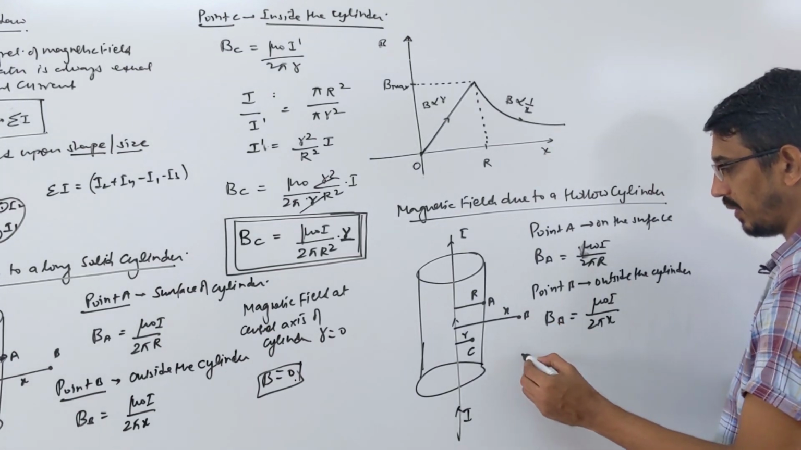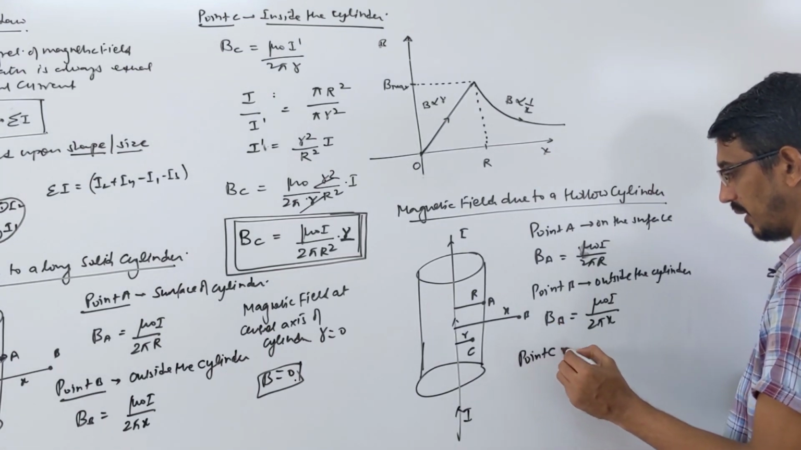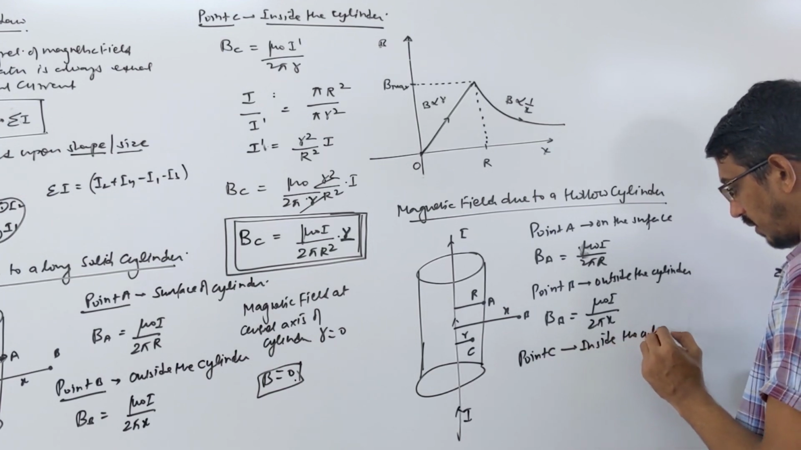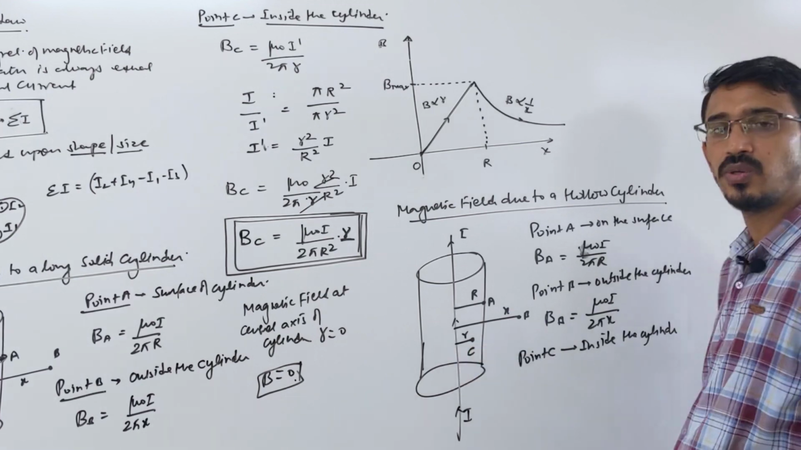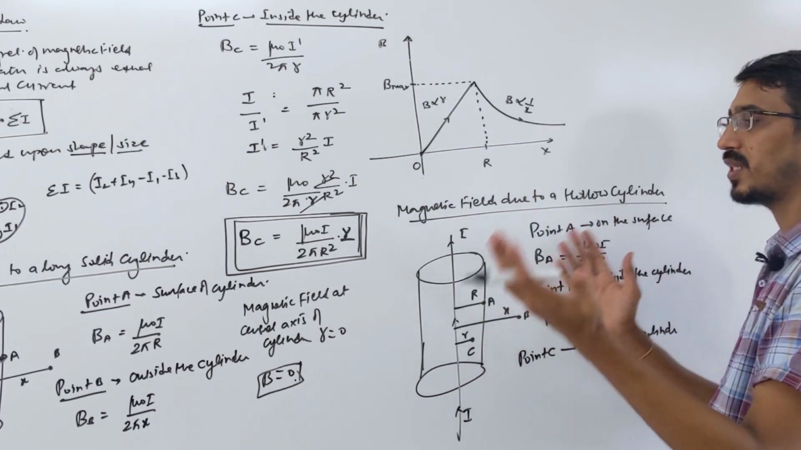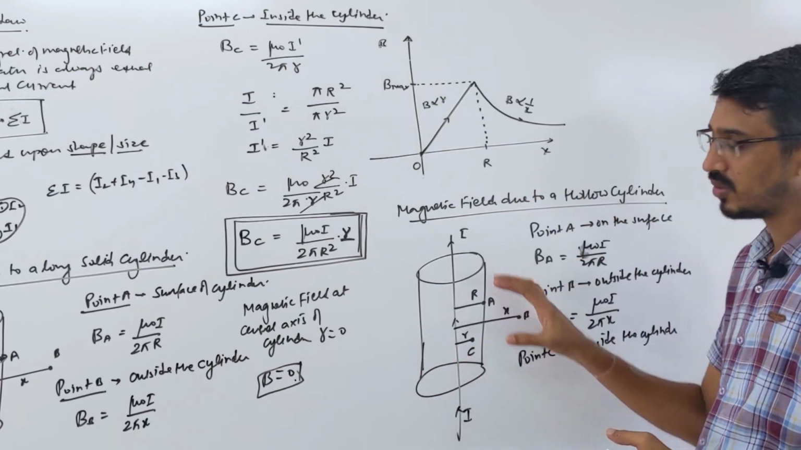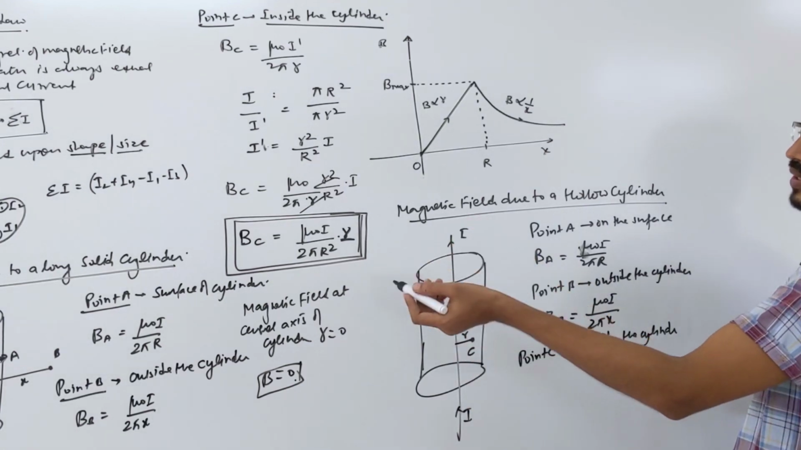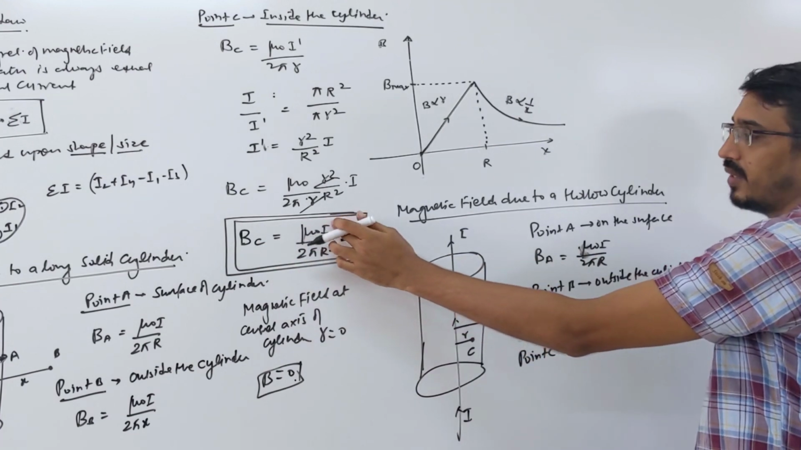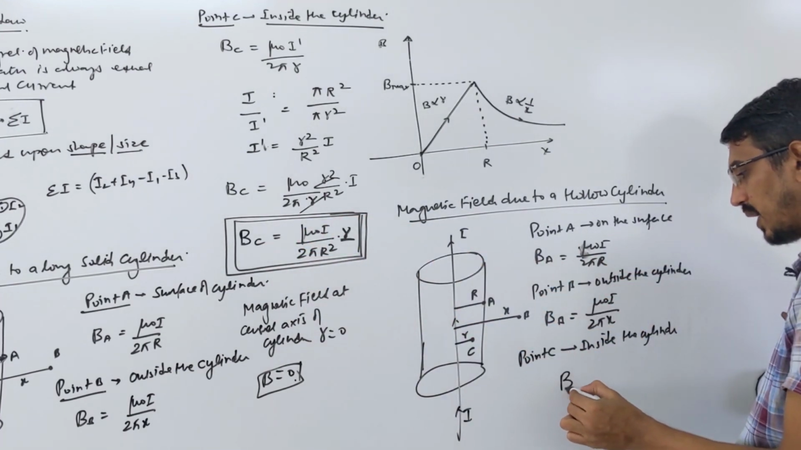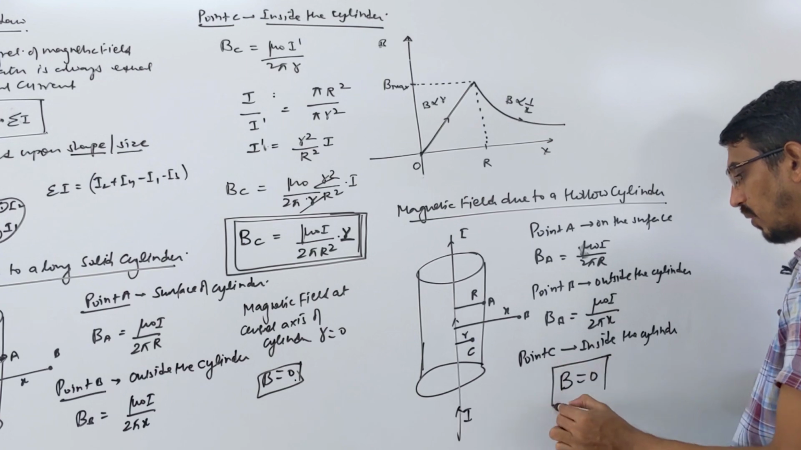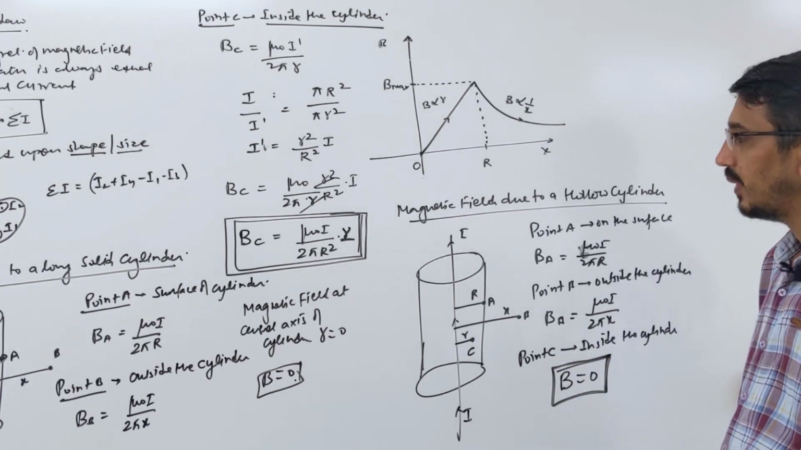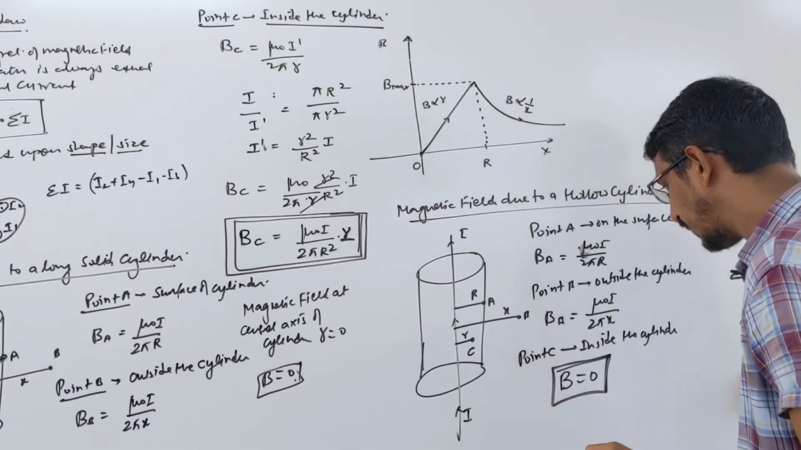Only the inside points are important. So point C, inside the hollow cylinder. Inside the hollow cylinder there is no current, because current is flowing on the surface only. It's hollow, there is no material inside, so there is no current flowing at all. Then, magnetic field and current: current is 0, so the magnetic field also becomes 0. So inside a hollow cylinder, or any hollow thing, the magnetic field is 0. Correct.